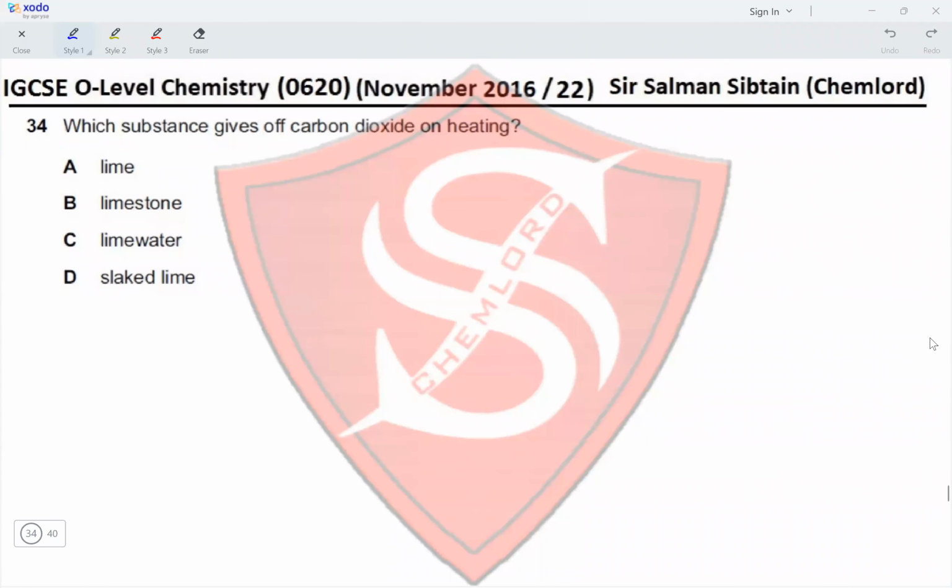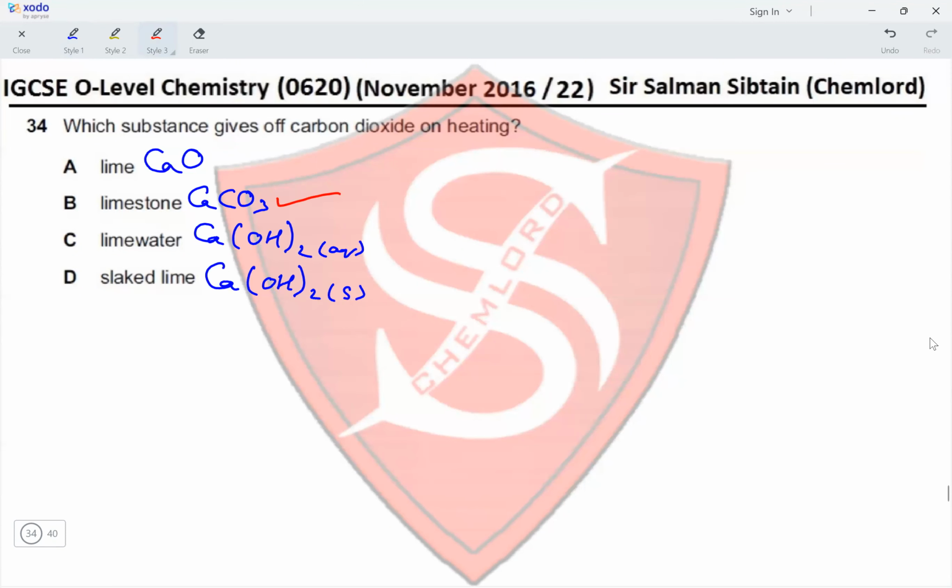Question 34. Which substance gives off carbon dioxide on heating? So that would be lime. Lime is calcium oxide, so there is no carbon in it. Limestone is CaCO3. Lime water is Ca(OH)2 aqueous, and slaked lime is Ca(OH)2 solid. So the only one with carbon present in it is limestone. Therefore, limestone or option B is the correct option for this question.